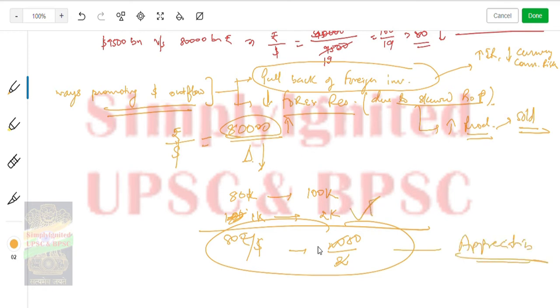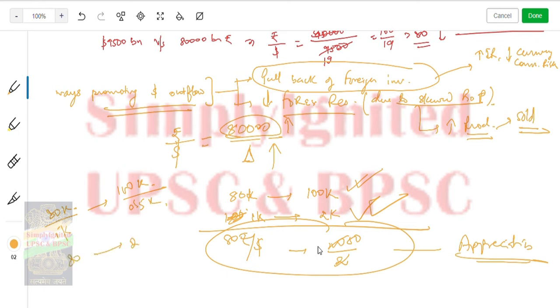Let me tell you further. And this is also increasing, so appreciation. But now the case is 80k by 1k to 100k by, say, not 2k but 0.5k. So what will happen? 80 to 200.